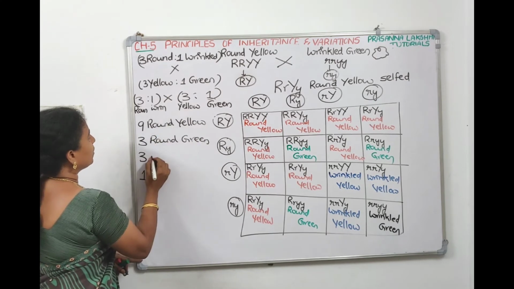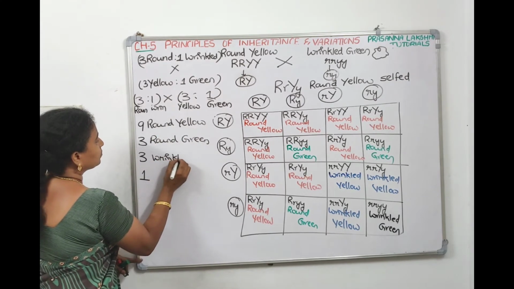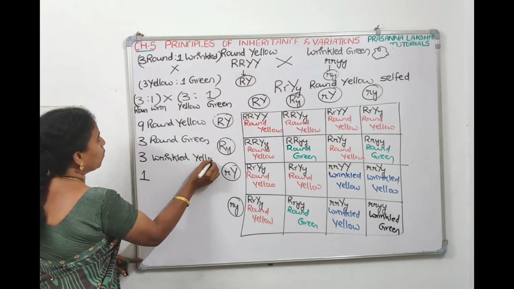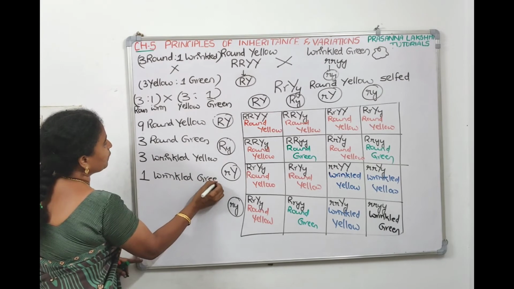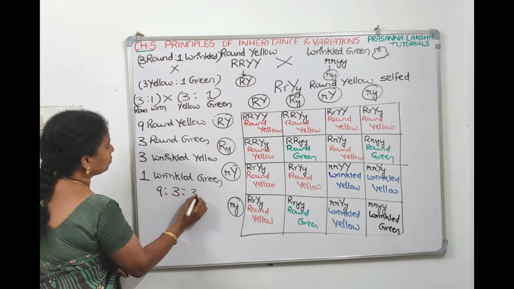1 into 3, wrinkled and yellow. 1 into 1, wrinkled and green. So this is a phenotypic ratio. It is 9:3, 3:1.